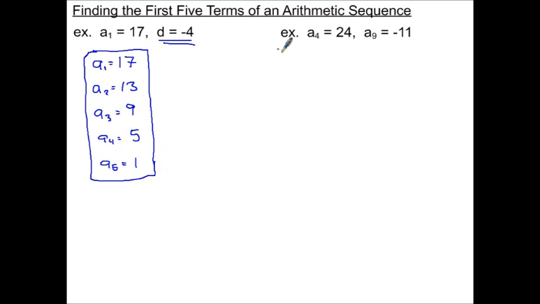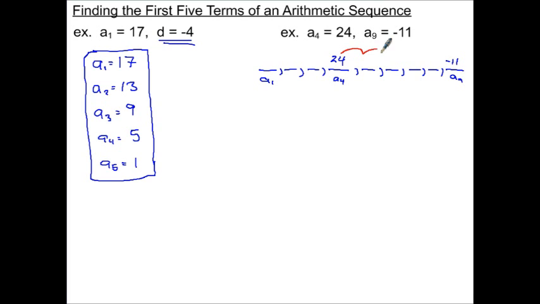Now here I'm not given that nice information, so this takes a little bit of work. Here's my first, second, third, fourth, which I have as 24. There's my a sub 4. I care about a sub 1, and eventually the first 5, but here we go. Here's the fifth one, the sixth, 7th, 8th, and finally my 9th, a sub 9, is negative 11. Hopefully it's clear these numbers are getting smaller, so I'm going to have a negative d, but regardless of whether you notice that, the same basic idea holds.